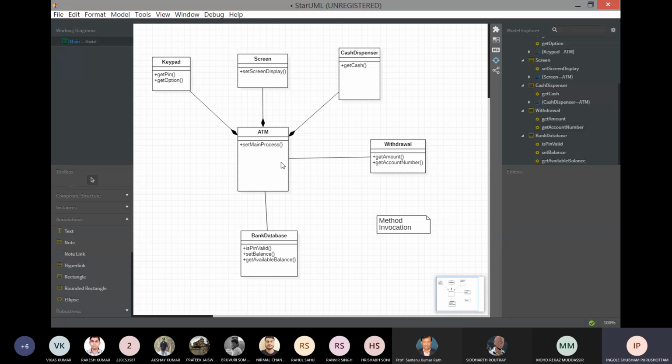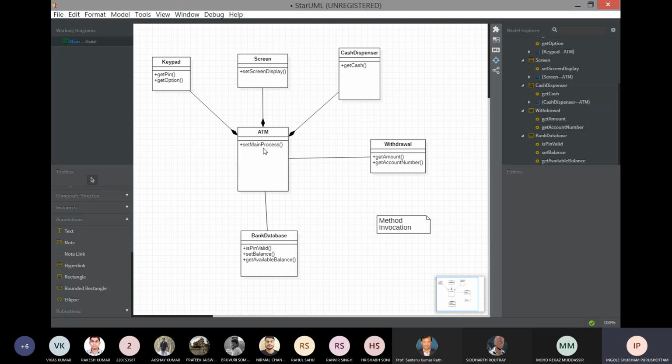So after inserting the card, invoking the set screen display and keypad, the user enters the pin. After selecting the withdrawal option, the set main process will invoke get amount. The user has entered 10,000 rupees. So it will check the account number and take the get amount. So what invokes these methods?